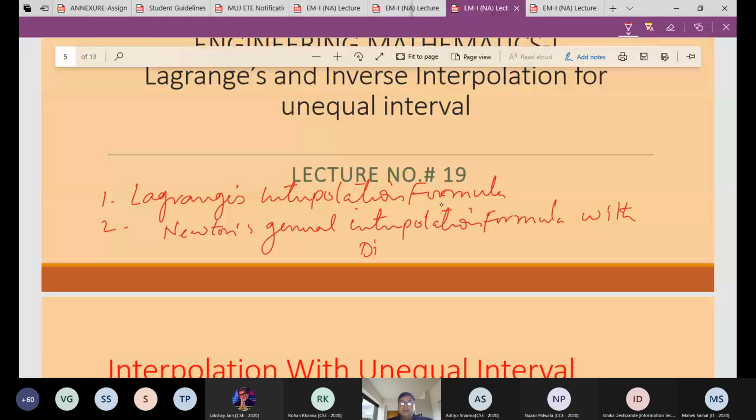Divided difference, right? Fine. So actually we'll go for the Lagrange interpolation formula only. We'll not go for the divided difference formula, but we go for the inverse interpolation also. So first we are going for the Lagrange interpolation formula. It is a very simple one. You will see here how it is.